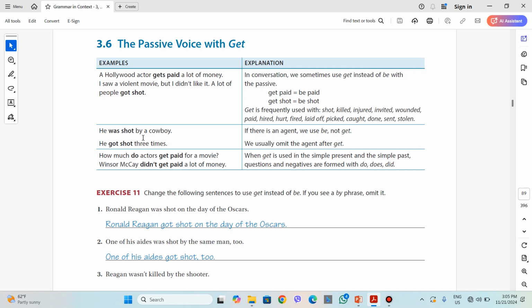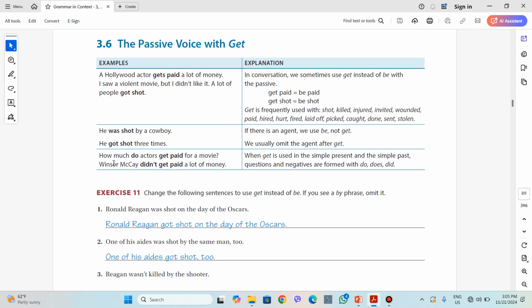He was shot by a cowboy. He got shot three times. What's the difference between these two sentences? The difference is that in the first one we have by plus agent, so there's an agent, but in the second one we don't have an agent. Therefore, if there is an agent, we usually use verb to be, not get. But when get is used, usually the agent is removed from the sentence, as you can see in the second one.